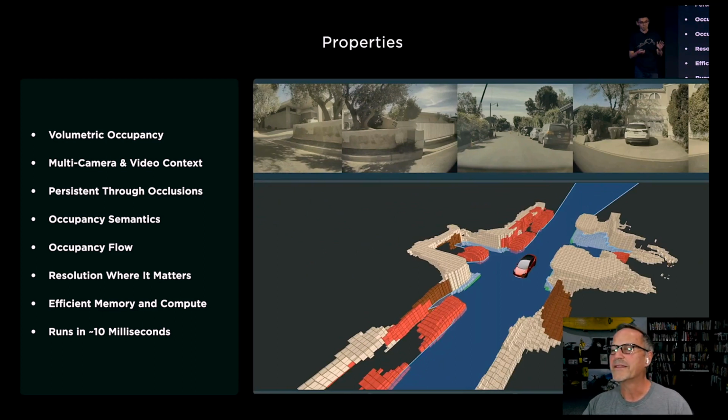I don't know if that's a minivan or whatever, that dark gray colored object. It's blocking things behind it, but it can still figure out what's around it. I'm not exactly sure what the brown is. Maybe it's driveways or something that could potentially become something. Anyway, semantically, it obviously understands that as different, but you can also see that it's starting to map out the road surface as well.